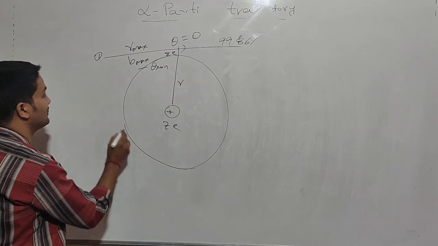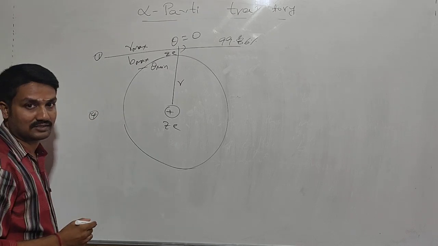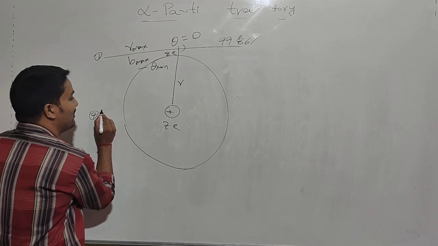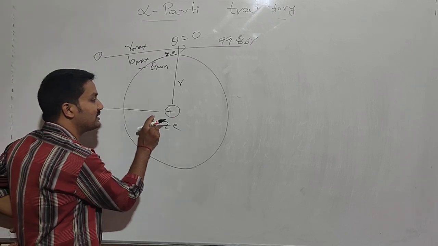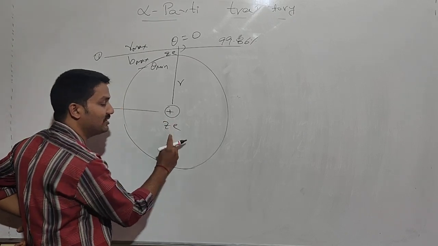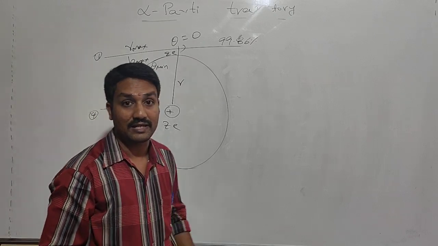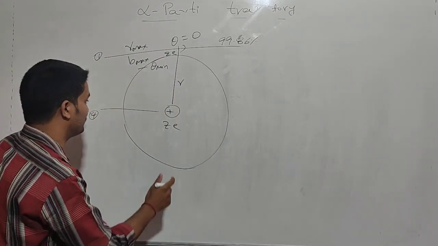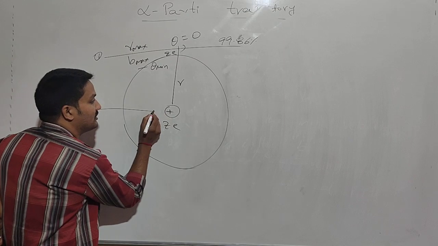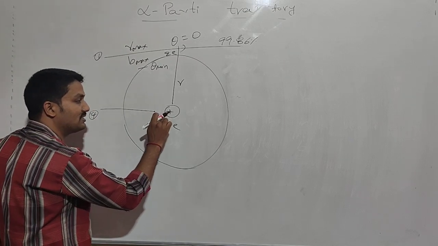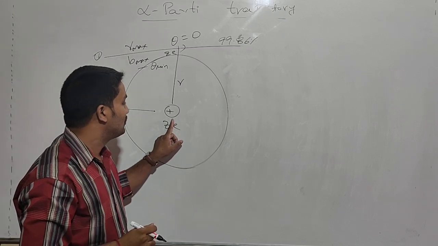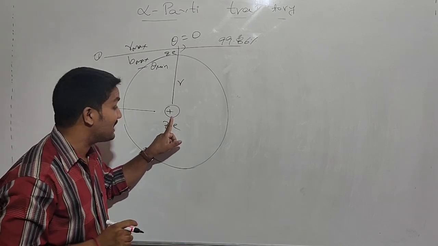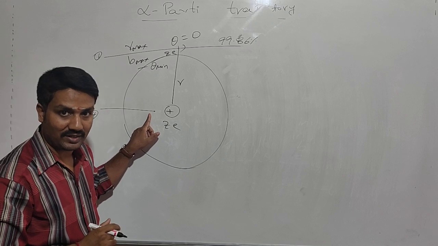Now coming to the fourth case. Whenever the alpha particle is ready to directly collide with the gold nucleus in a head-on collision, then a highly intense nuclear repulsive force acts on the alpha particle.